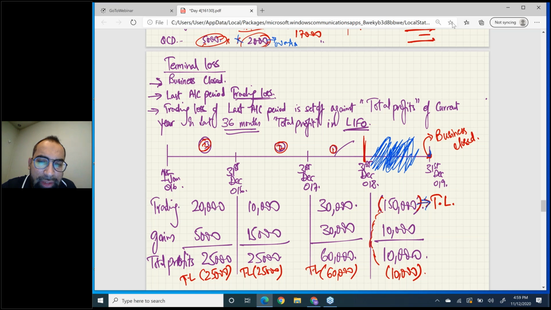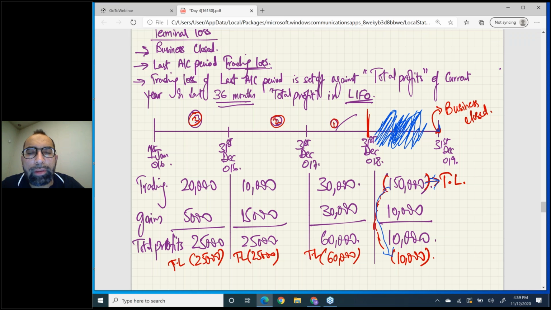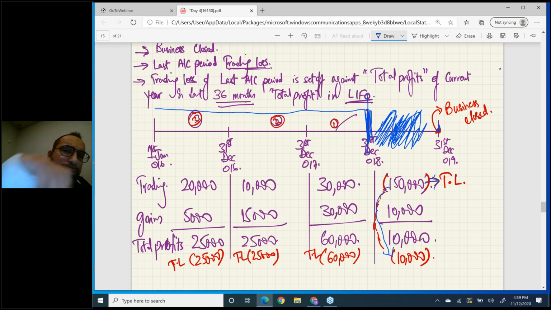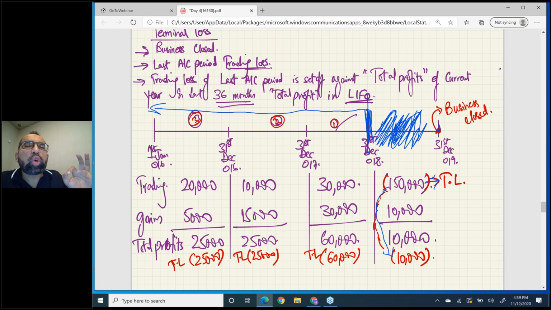First of all, this 150,000 will be set off against the current year total profits, and then from the beginning of the last period you go 36 months back in LIFO. That means first the closest one: first this 60,000, then this 25,000, and then this 25,000.